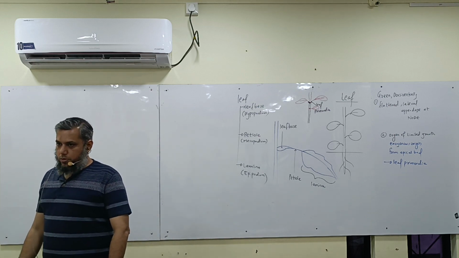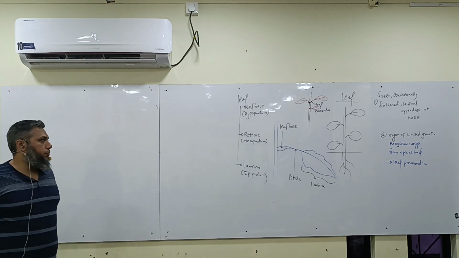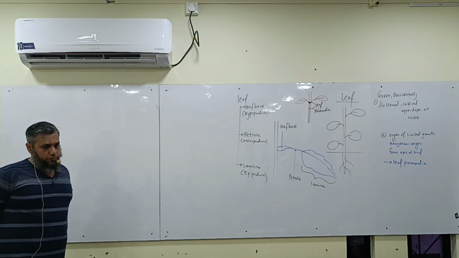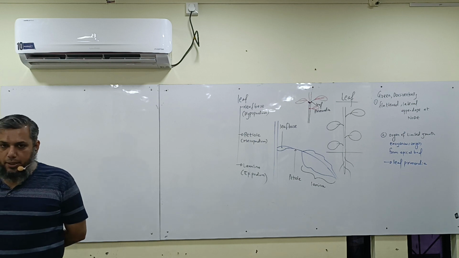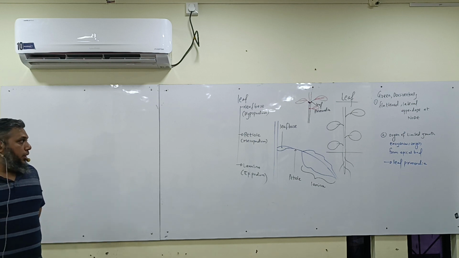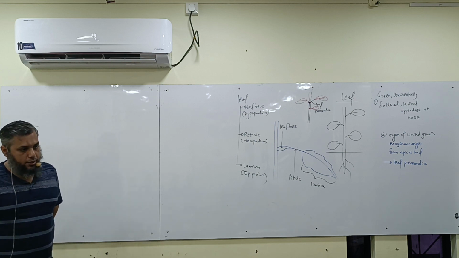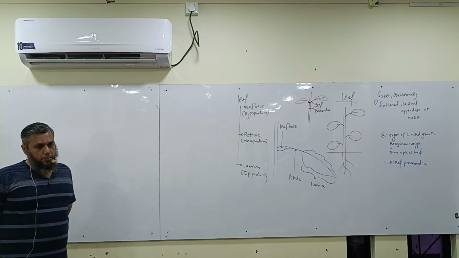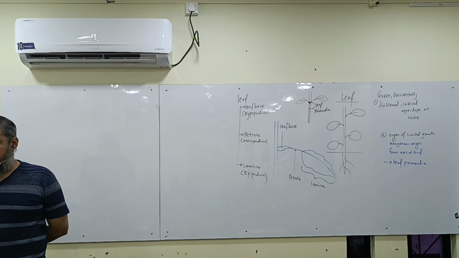So what are the three names? Hypopodium, mesopodium, epipodium. And what do we call the leaf base? Hypopodium. What do we call the petiole? Mesopodium. And what do we call the lamina? Epipodium. Yes, right?